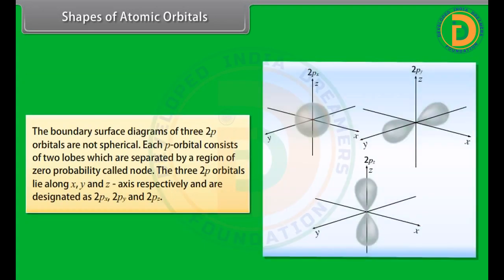The boundary surface diagrams of the three 2p orbitals are not spherical. Each p orbital consists of two lobes which are separated by a region of zero probability called a node. The three 2p orbitals lie along the x, y, and z axes respectively and are designated as 2px, 2py, and 2pz.